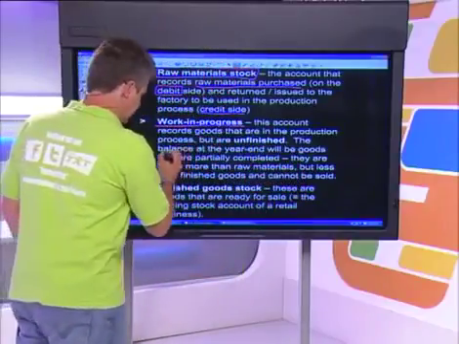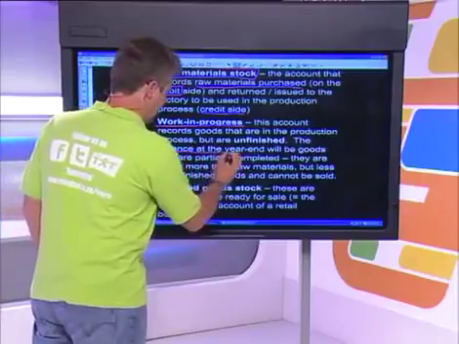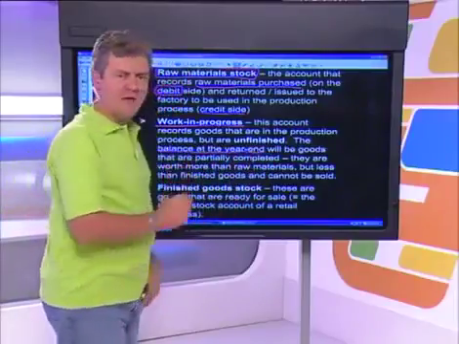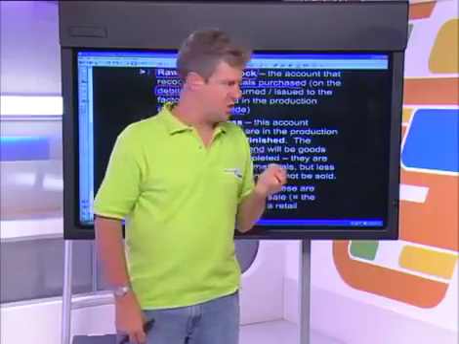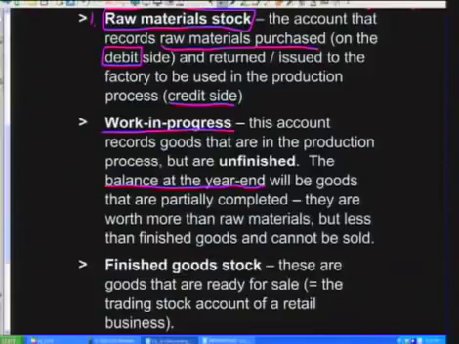Also, what you need to know is that the work in progress account will have a balance at the end of the financial year. At the end of the financial year, we're going to close our factory, and at the end of that day, there are going to be some products that are still unfinished. Those are our goods that are partially completed. So maybe it's a car with 2 wheels on, it hasn't got the last axle with the last 2 wheels on.